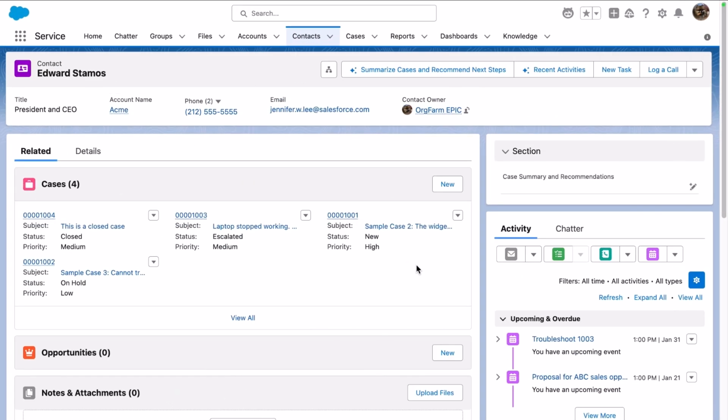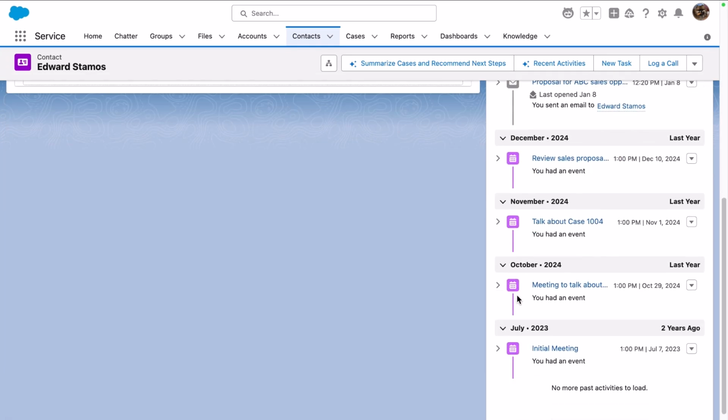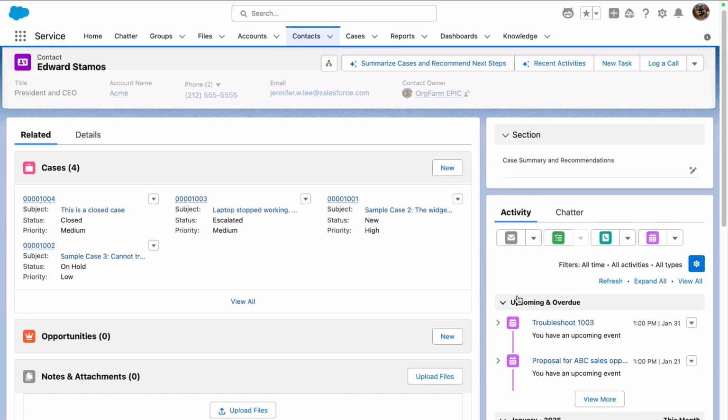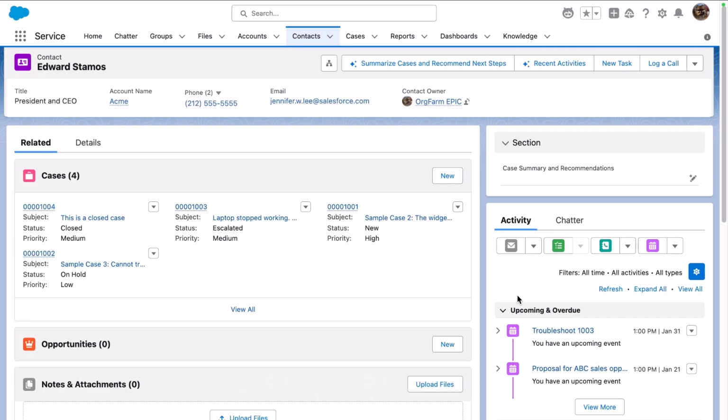Agent Quick Actions, on the other hand, are always up to date. They're more dynamic as they pull in real-time data and interact with multiple records and actions. So for example, we're preparing for another client meeting with Edward Stamos. And we want to understand all the past activities as well as upcoming ones that we have with him. But that can be cumbersome depending on how much activity we have.